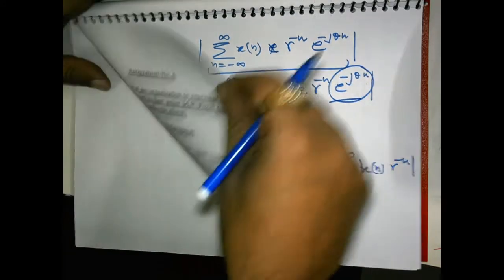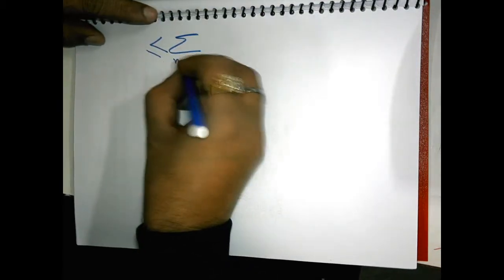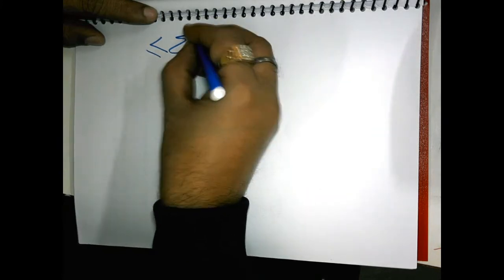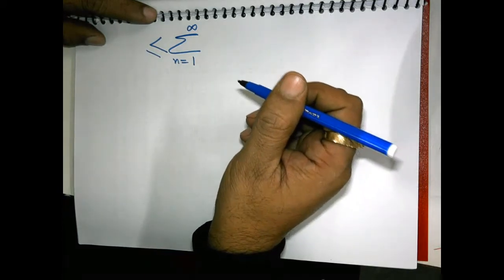Now we will simply change the indices, and making a change in indices does no harm. The first summation can be written as n is equal to 1 to infinity rather than minus infinity to minus 1.